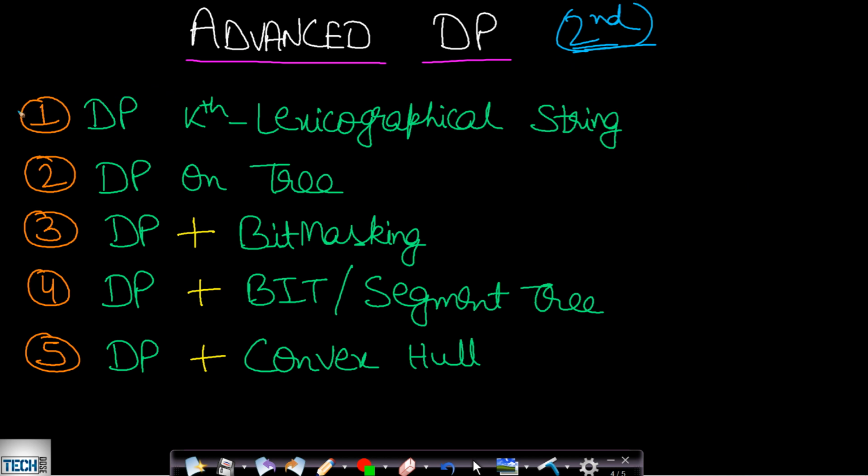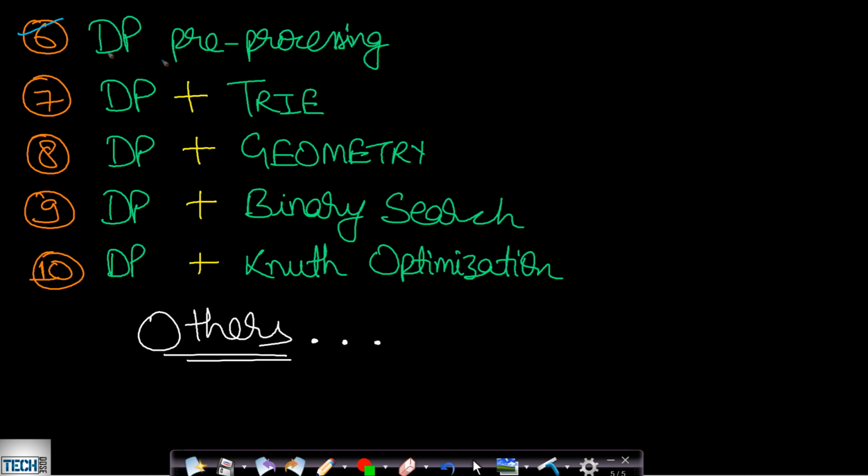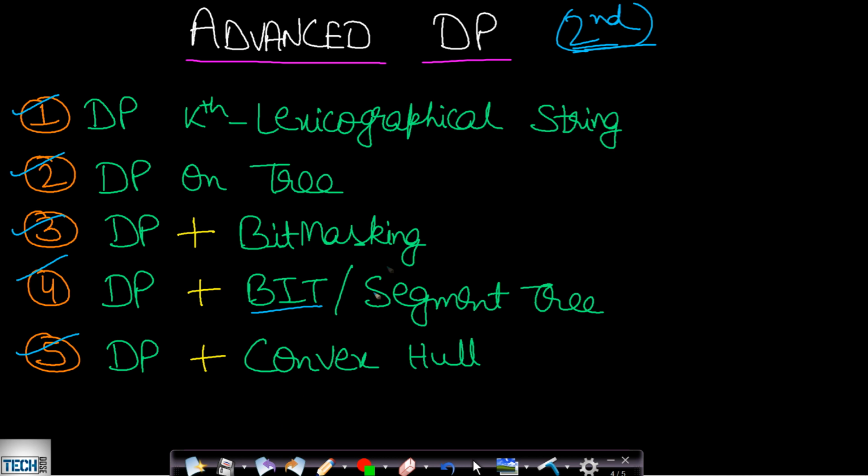So these will not be common during your interviews, but they will be important in terms of competitive programming. Now the classification goes like this. The first one will be DP kth lexicographical string, DP on tree, DP plus bit masking, DP plus BIT, that is binary indexed tree or segment tree, DP plus convex hull. We have some other classifications as well: DP preprocessing, DP plus trie, DP plus geometry, DP plus binary search, and DP plus Knuth optimization. We will also be having some other types which I have not mentioned here. So these are the advanced DP topics, but we should not care too much about these topics. This will only be important for competitive programming.